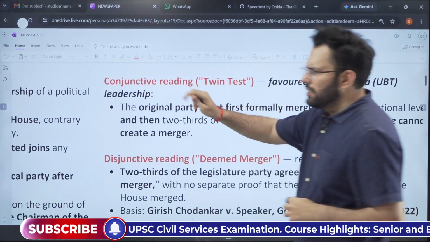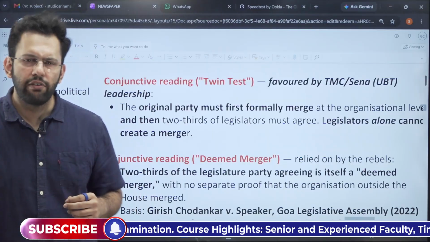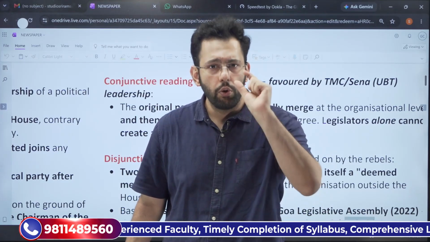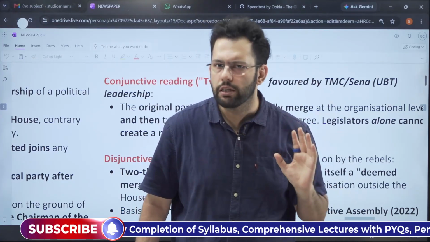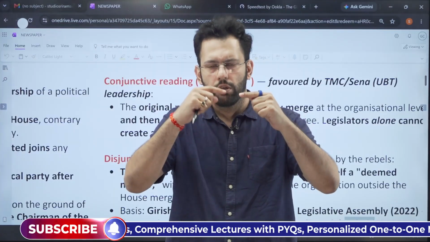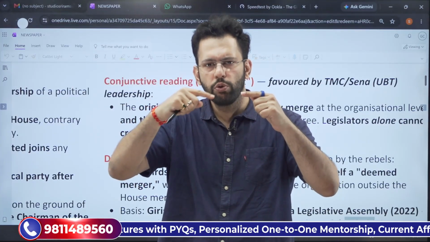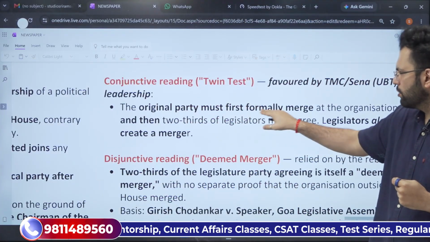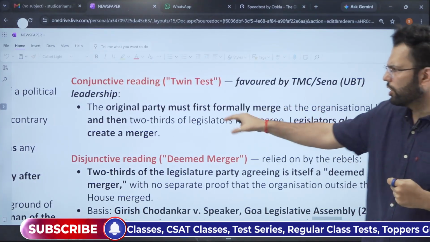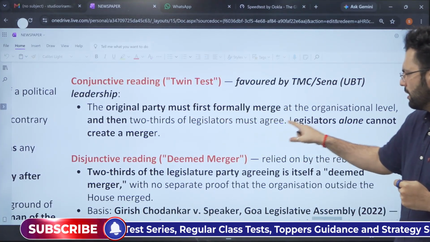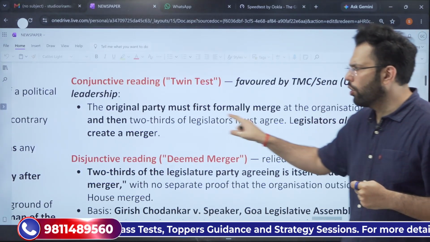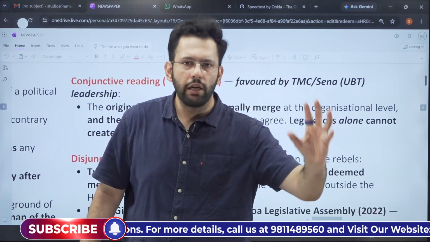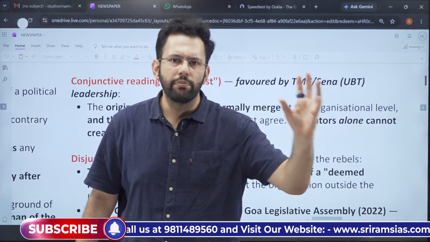The first thing is conjunctive reading, which is favored by the Shiv Sena, Uddhav Thackeray party, and also the original TMC led by Mamata Banerjee and Abhishek Banerjee. They are saying that paragraph 4 clause 1 and paragraph 4 clause 2 should be read together. So what are they saying? The original party must first formally merge at the organization level, and then 2/3 of the legislature must agree. Legislature alone cannot create a merger. This is the view of the Shiv Sena, Uddhav Thackeray and TMC under Mamata Banerjee.